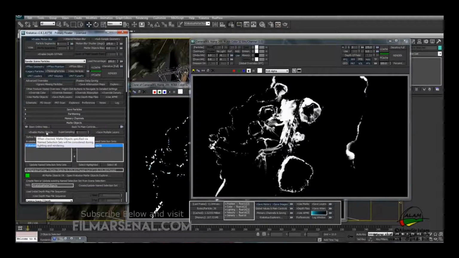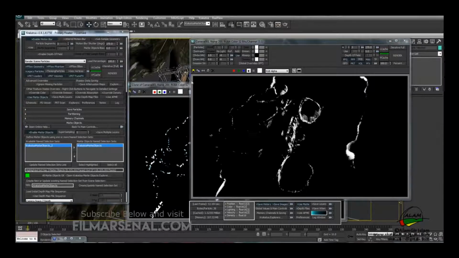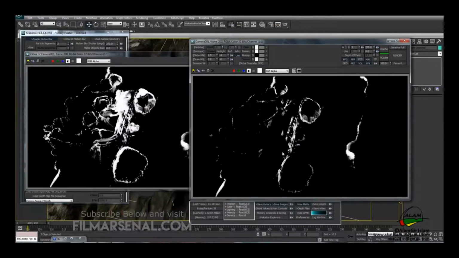So you have to switch on enable matte objects and then we'll hit render. Now you can see the difference: the matte objects are cancelling most of the particles which have no use, which are inside the geometry, intersecting with the geometry, and it creates the matte so that we can composite this into Nuke later.